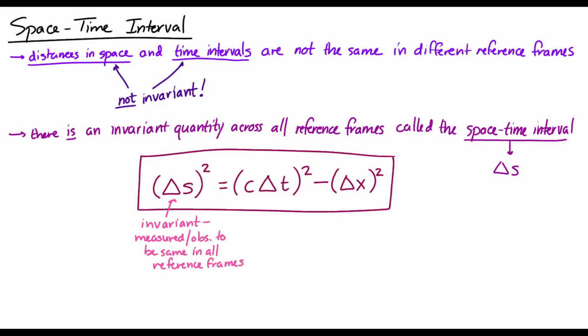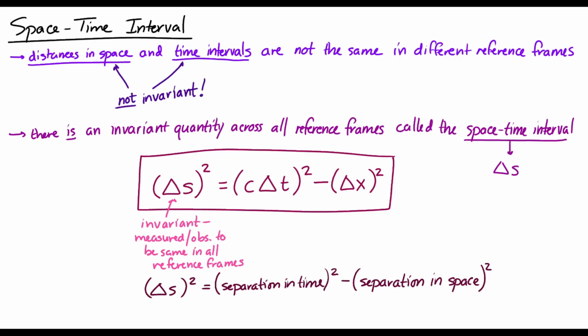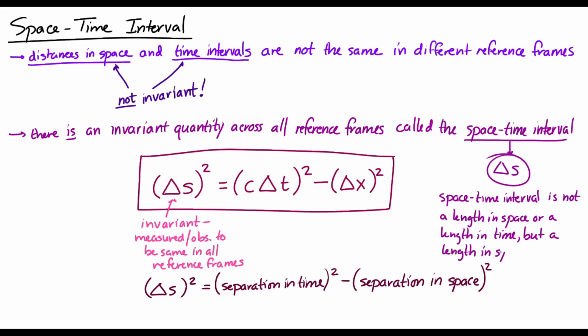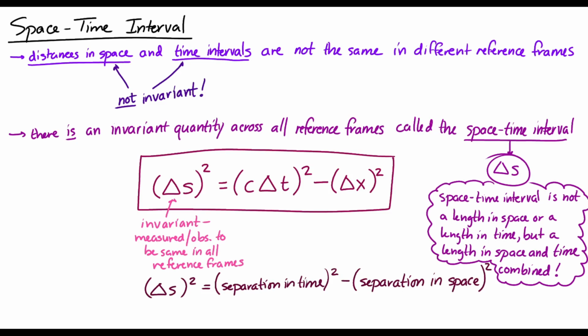Another way to think about it is that the space-time interval squared is equal to the separation in time squared minus the separation in space squared. So again, this quantity is special because it is invariant across all reference frames. An observer in any reference frame would agree on the length of the space-time interval. And though I say length of the space-time interval, I want to emphasize that the space-time interval is not a length in space. It's not a length in time. It's a length in space and time. And that mixing of space and time together into a single thing is one of the hallmarks of special relativity.